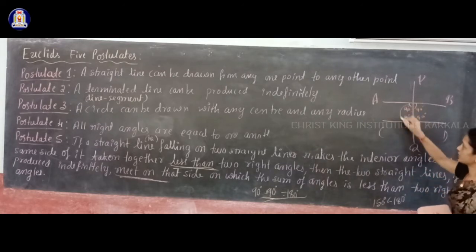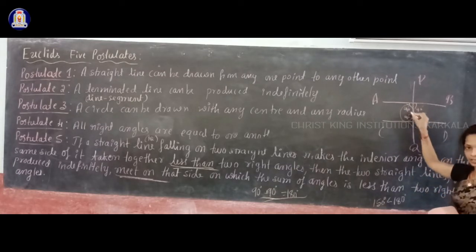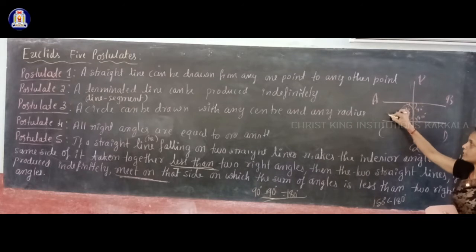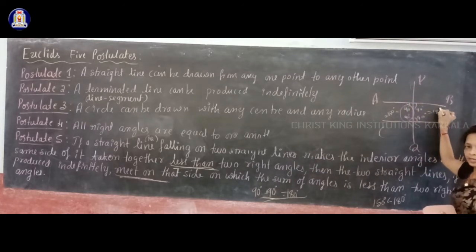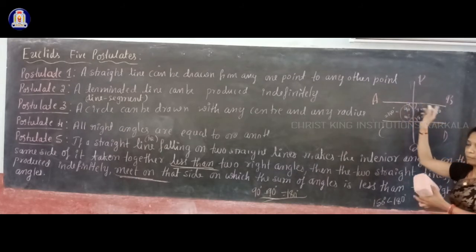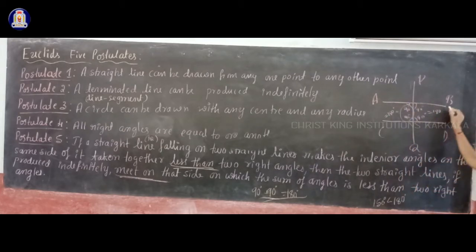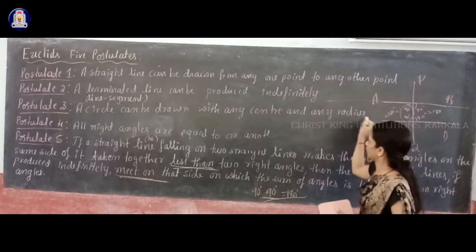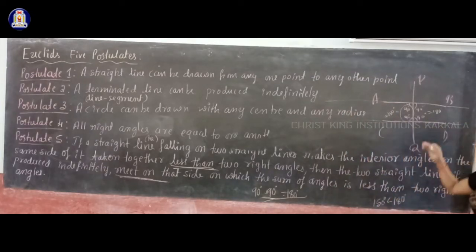If you take the two interior angles on the left side of the transversal PQ, the sum is equal to 180 degrees, and here also 180 degrees. So if you produce AB and CD in any direction, they will never meet each other, because they are parallel lines.